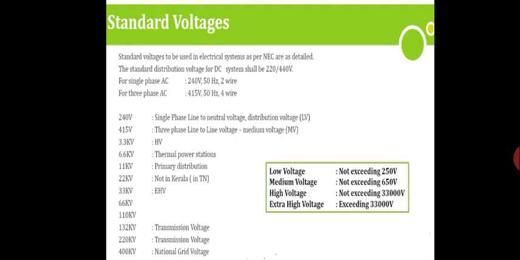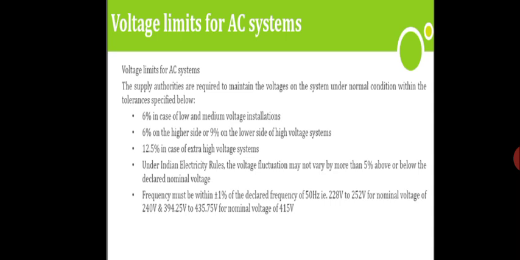Next we see these are all the standard voltages, and the main important ones are low voltage, medium voltage, high voltage and extra high voltage. Next we see voltage limits of AC system. The voltage limits as per NEC, National Electric Code. The supply authorities are required to maintain the voltages on the system under normal condition with the tolerance specified below.